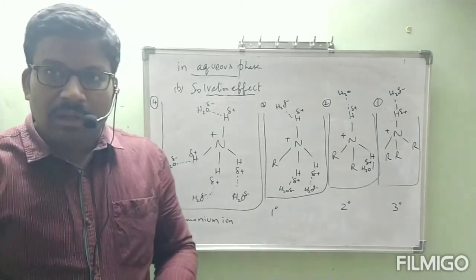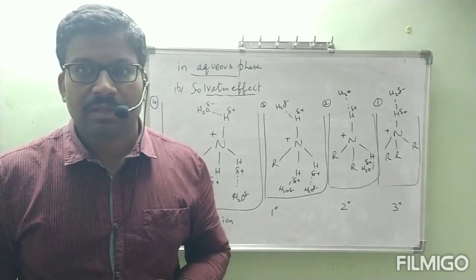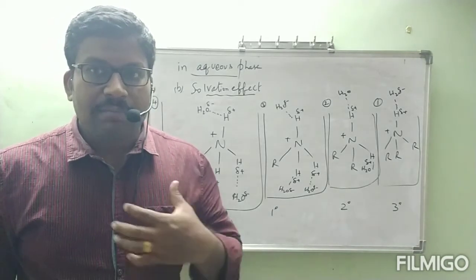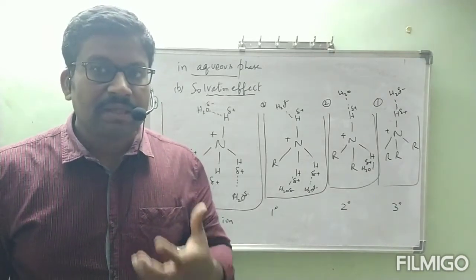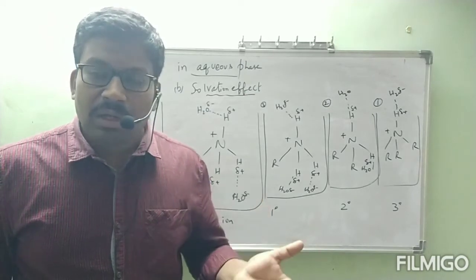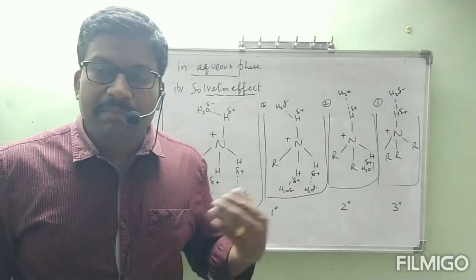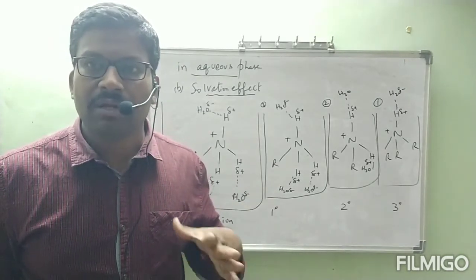Once again, previously I showed you 4 different ammonium ions. Now I am discussing which ammonium ion is more stable in water, because when that substance is added to water, if it is able to form a more stable ammonium ion, the basic nature of that amine is more. That one I want to explain.